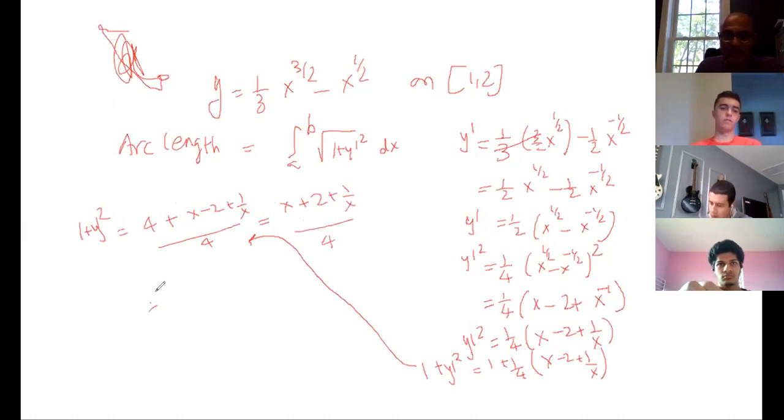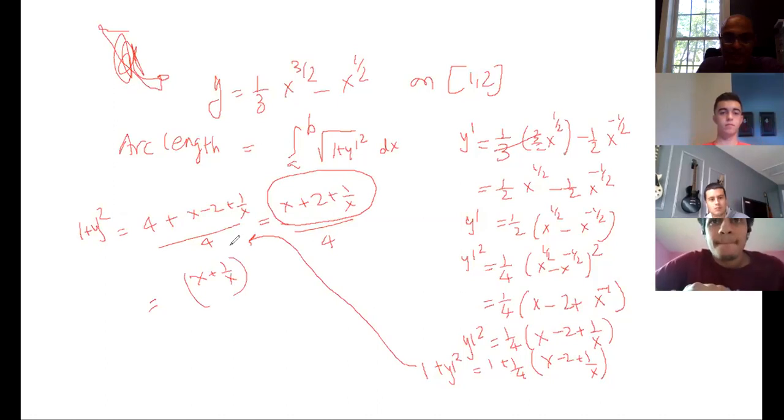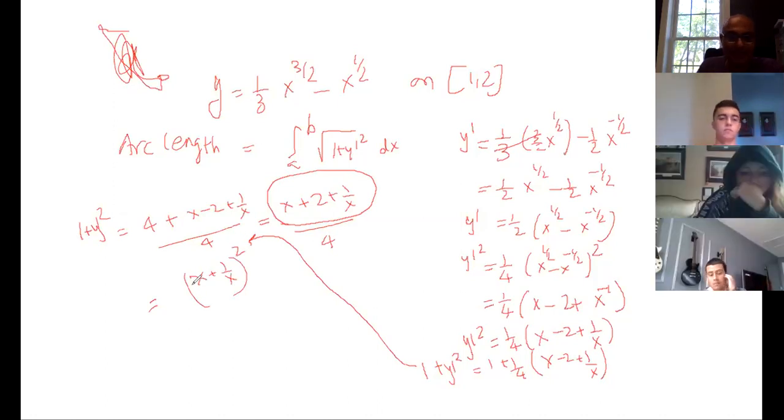And that is equal to, now this is an important step. How am I going to write this one? x plus 2 plus 1 by x. Shall I write that is equal to x plus 1 by x whole square? Not x actually, root x plus 1 by root x whole square, because root x square is x, plus 2 times root x and 1 over root x is 2, plus 1 over root x square is 1 over x. Am I right? You have to make the perfect square.